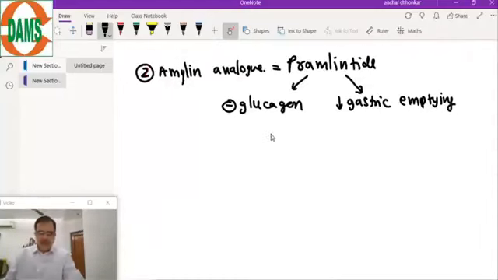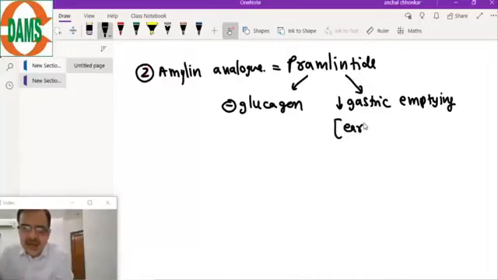So we know the mechanism of the glucagon is easy. That is, glucagon is an insulin antagonist. So we are inhibiting the antagonist. And decreased gastric emptying, how does it help? It helps in early satiety. Patient will feel more fullness, so patient will take less food. So decreased gastric emptying causes early satiety.